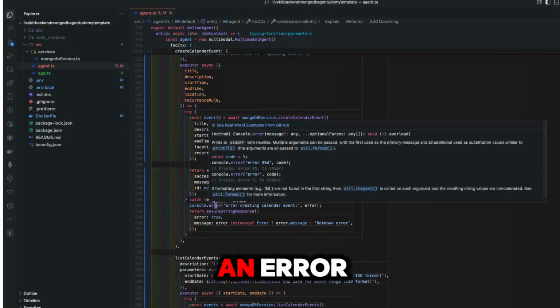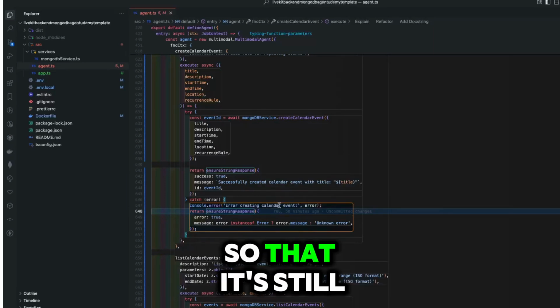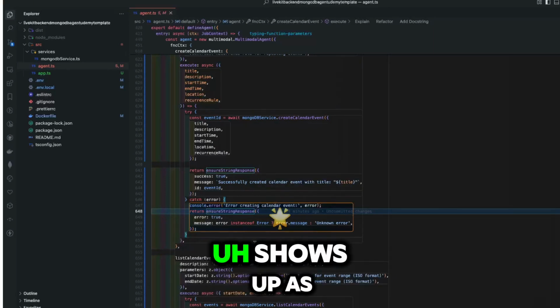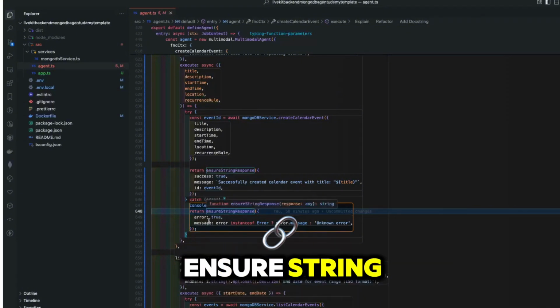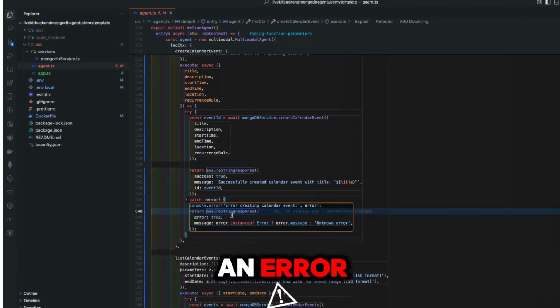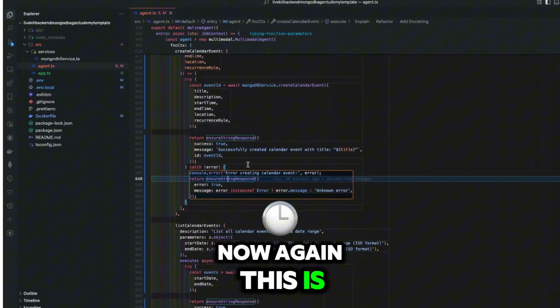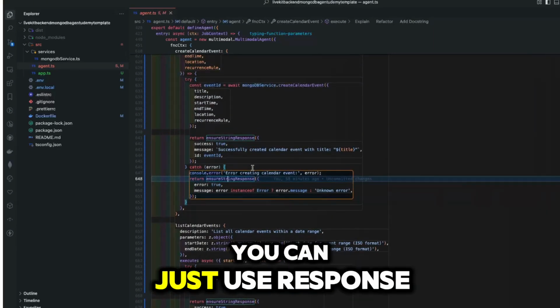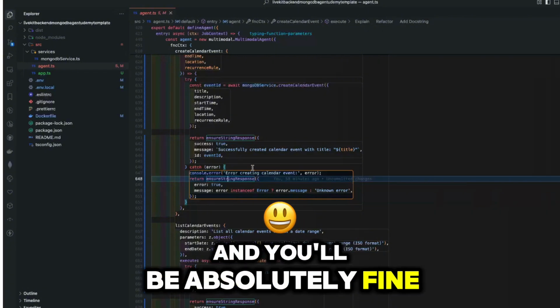I could have just thrown an error, but what I did is console.log an error so that it still shows up as text, and I've returned ensure string response in case there is an error. So notice that I'm using that twice. Now, again, this is just me going above and beyond. You can just use response.text as you saw in the previous video, and you'll be absolutely fine.